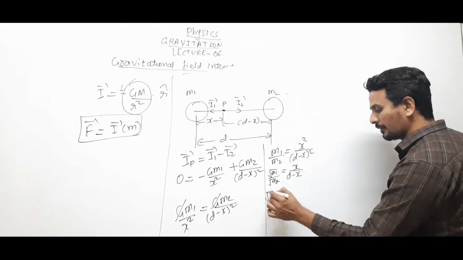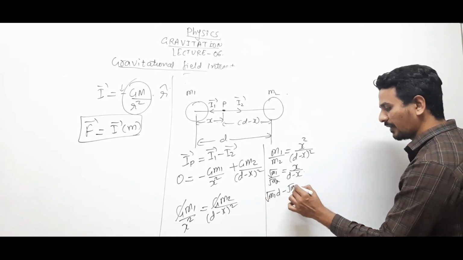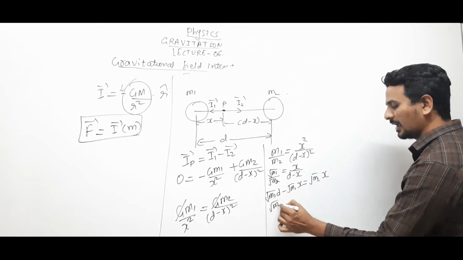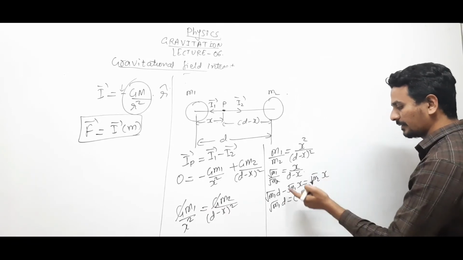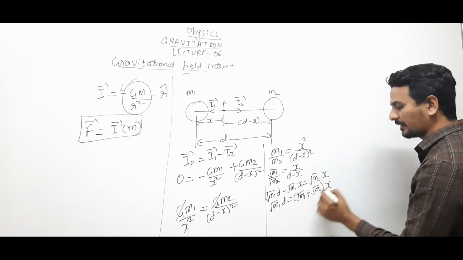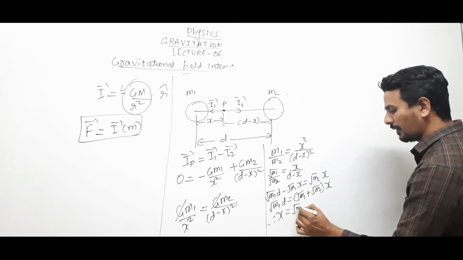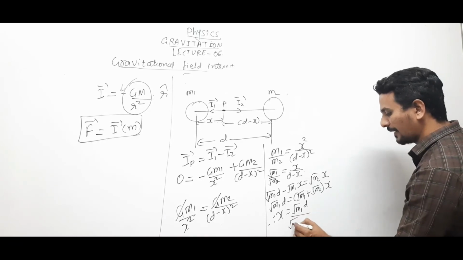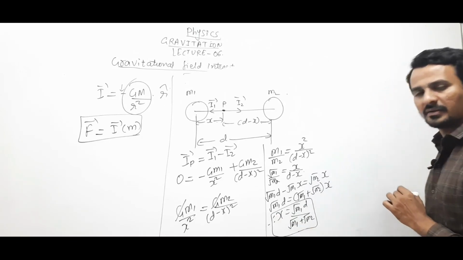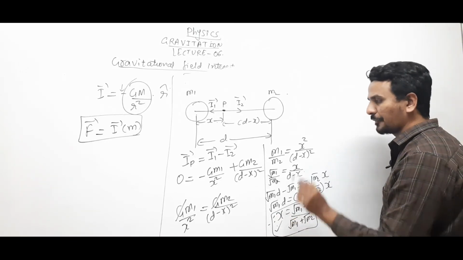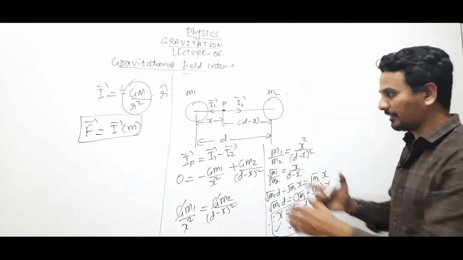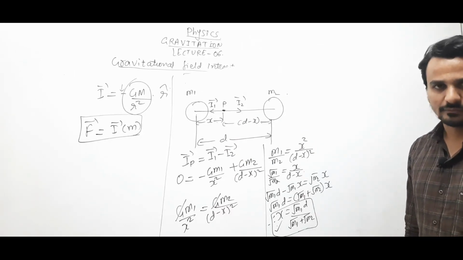Cross multiplied, root m1 into d minus root m1 into x equals root m2 into x. Root m1 d equals, taking this term to this side, root m1 plus root m2 into x. Therefore, x equals root m1 into d upon root m1 plus root m2. Clear? This is how we will find the distance x at which the gravitational field intensity becomes 0. The resultant gravitational field intensity because of both the masses becomes 0.